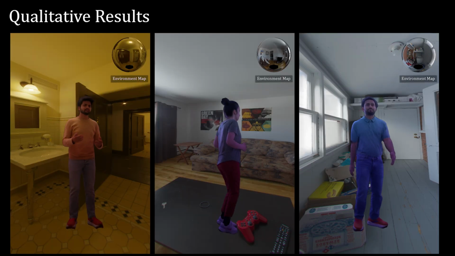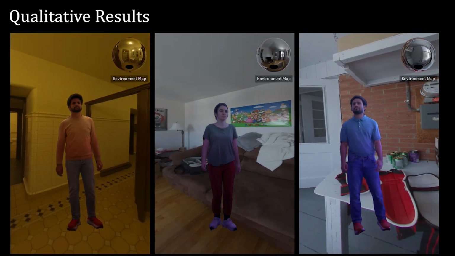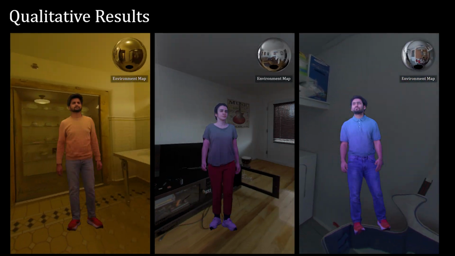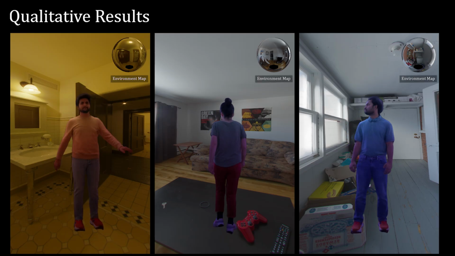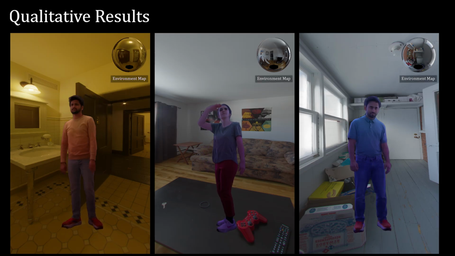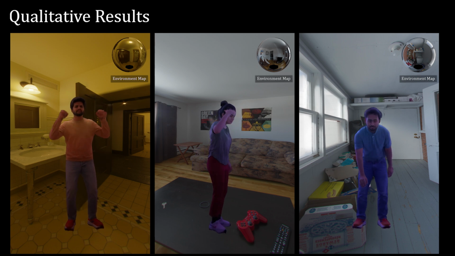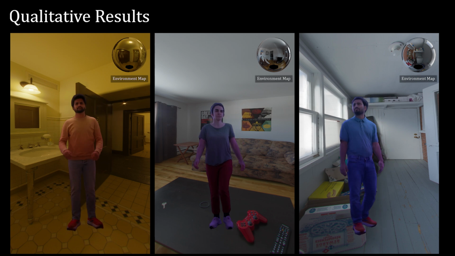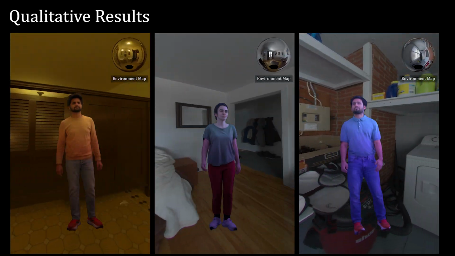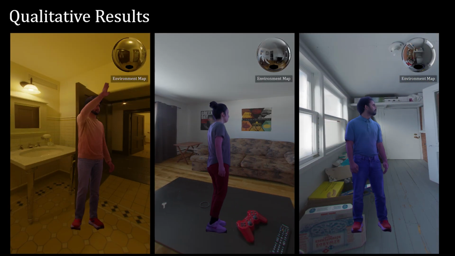We now show some qualitative results of our method. We show 3 subjects rendered under novel lighting conditions. Our method produces consistent relighting across dynamic motion. We highlight that this motion was unseen during training. Next, as the subjects remain static and the environment maps rotate, we observe stable lighting adaptation, with correct changes in shading as the light sources move.